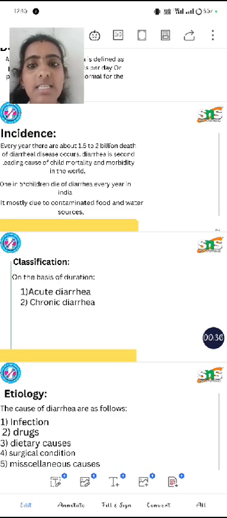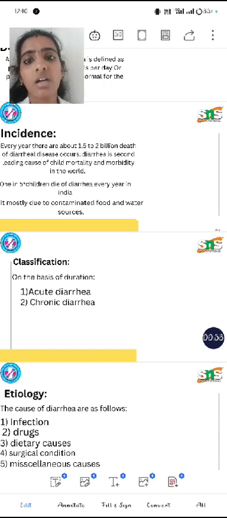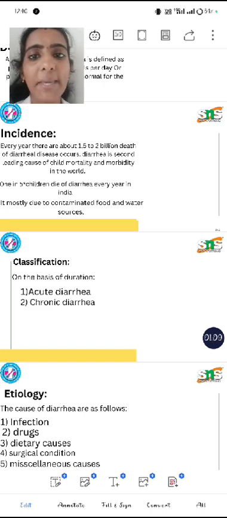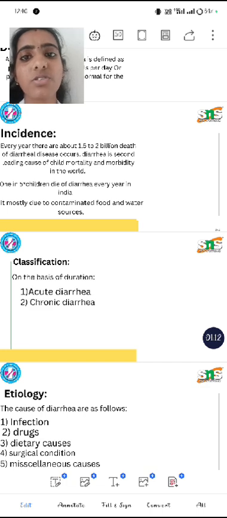Every year, about 1.5 to 2 billion cases of diarrheal disease occur. Diarrhea is the second leading cause of child mortality and morbidity in the world. 1 in 5 children die of diarrhea every year in India. It is mostly due to contaminated food and water sources. So mainly contaminated food and water induce diarrhea in children. So we should avoid outside foods. We should cook cleanly from our home itself. Homemade foods are always safe for pediatrics.